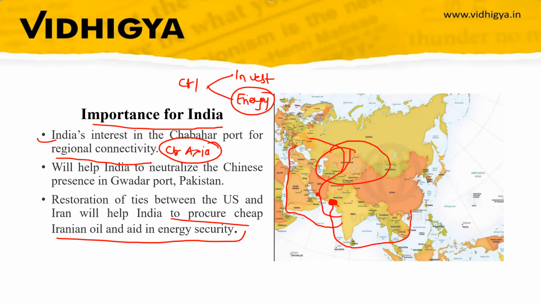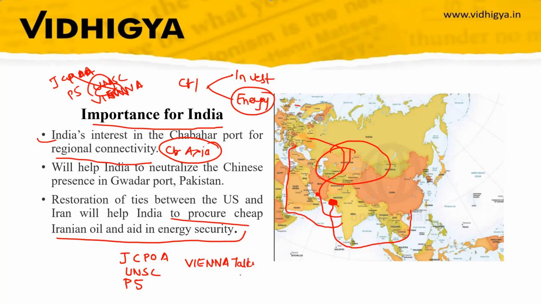So in this topic, we have discussed the Joint Comprehensive Plan of Action, JCPOA members, P5. We have discussed UNSC. We have discussed P5. Then we have discussed Vienna talks. And we have discussed implications for India.